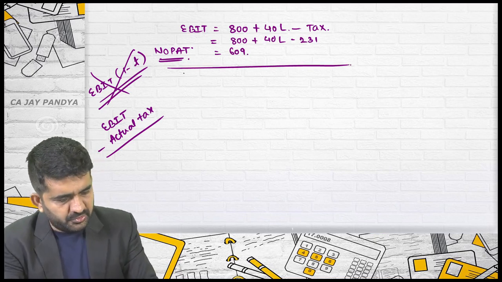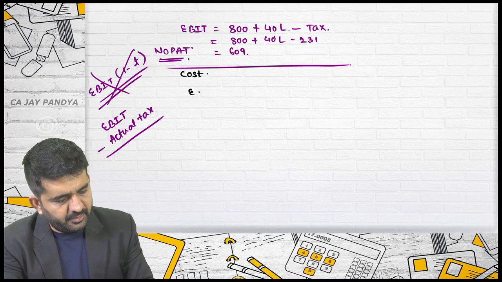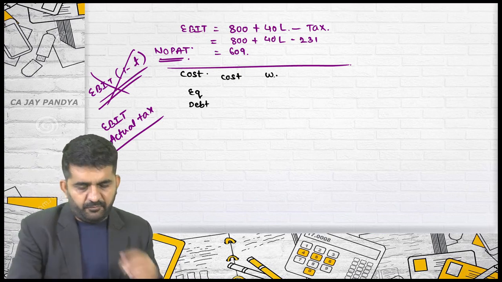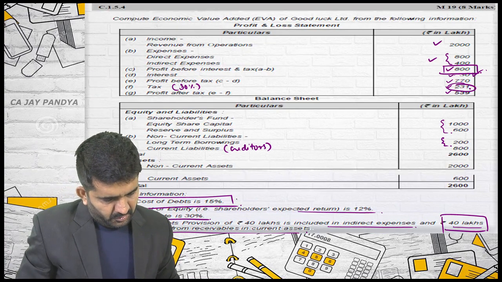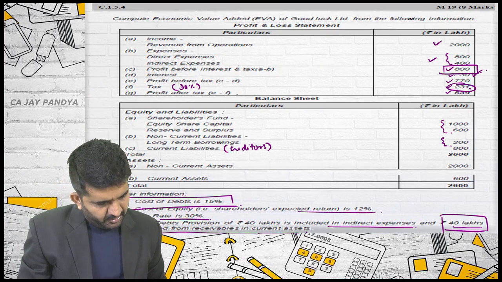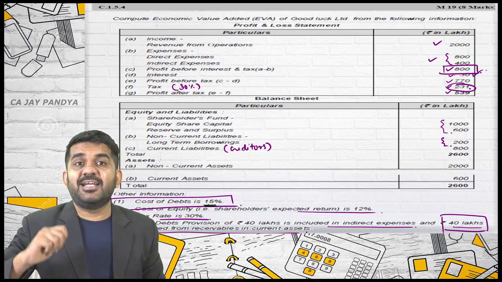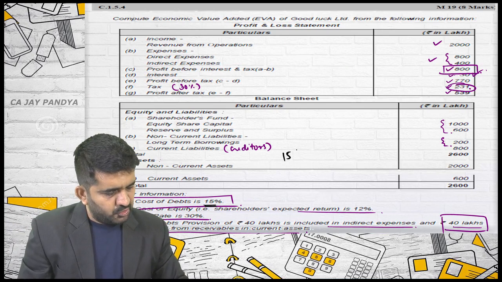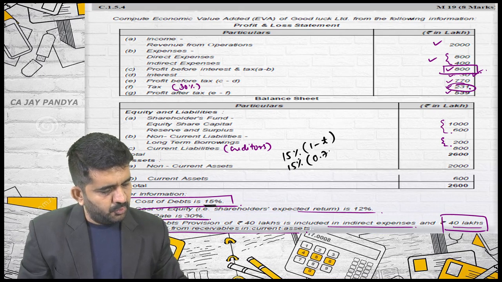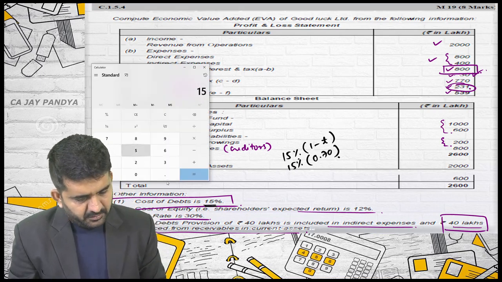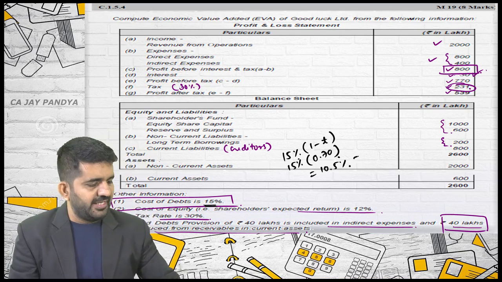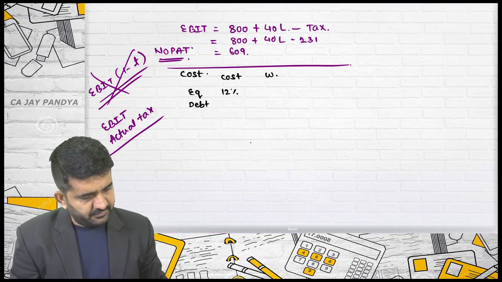Let us go to find out cost. Equity, debt, cost, weight. Equity cost is 12%. There is no tax benefit in equity cost. Cost of debt is 15%, but there is a tax benefit. What is the tax rate? 30%. So 15% into 1 minus T, that is 15% into 0.70. It is 10.5. This will be KD or cost of debt.